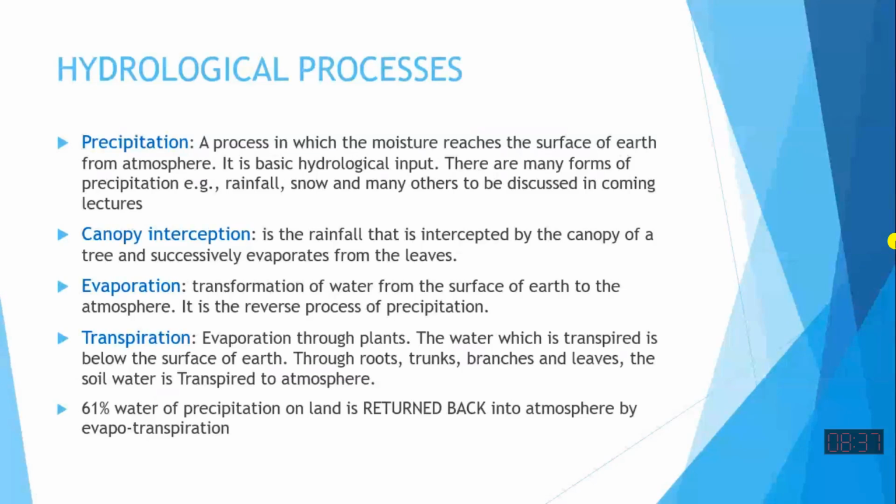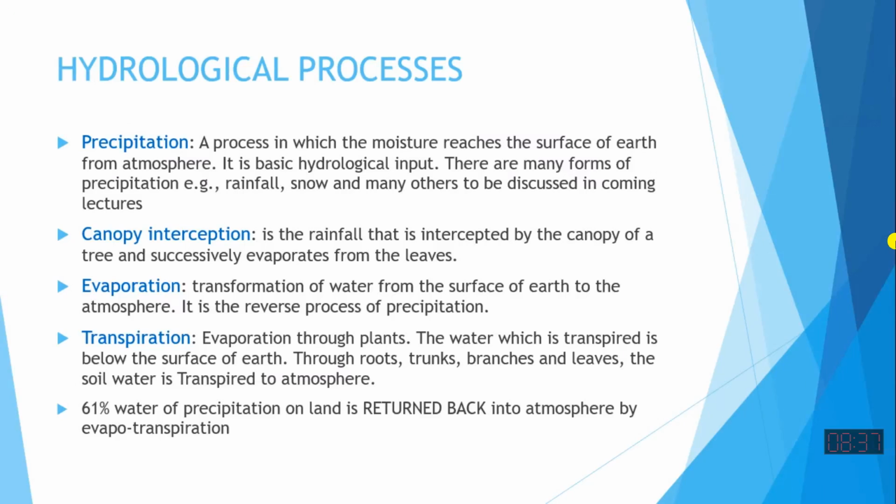Okay, another process is canopy interception. Canopy is the cover of vegetation on the earth. If you see the earth from a satellite, wherever there is vegetation, you will not be able to see the bare land. You will see a canopy-like thing. You have seen a canopy, a tent, or an umbrella. So these trees' leaves work as a canopy for the ground.